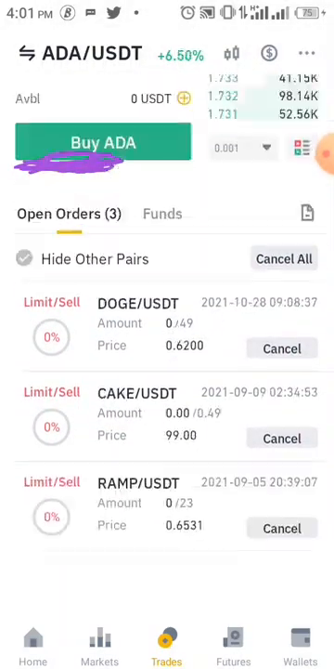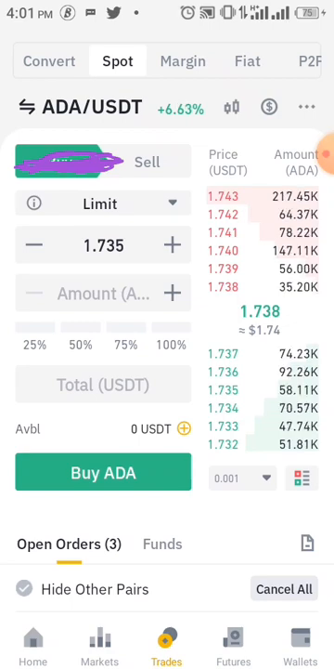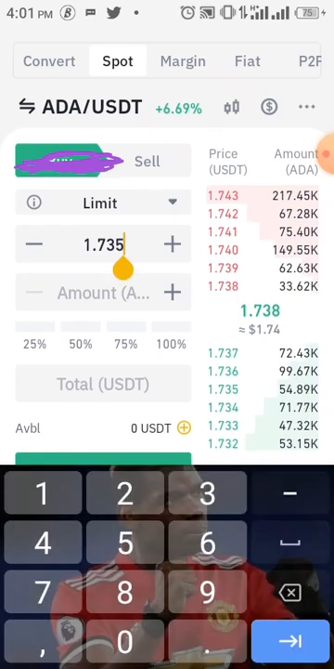This is where you want to buy and sell. As you can see, there are orders available, or you can buy. You enter your price here. You don't need to know all these ones now. I will explain them later.